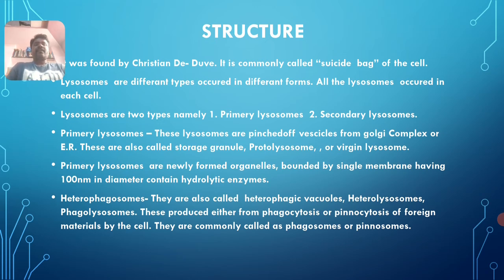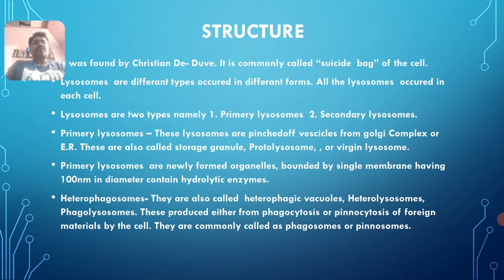I think you heard of phagocytosis and also pinocytosis in plasma membrane functions. In the plasma membrane, one of the functions is endocytosis. Endocytosis refers to movement of materials from outside to inside the cell, either in the form of liquid or in the form of solid. If it is a solid, then it is called phagocytosis. If it is a liquid, it is called pinocytosis.